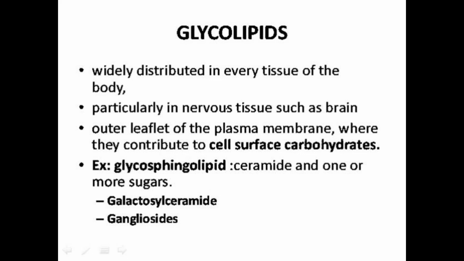They attach with galactose units and also with glucose units, forming galactoside ceramide and also forming gangliosides. Gangliosides are mainly found in ganglions, and are the complex form of the glycosphingolipids, whereas the simplest form of glycolipids are cerebrosides, attached with glucose units.